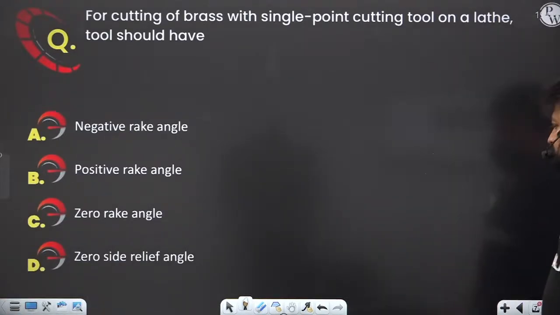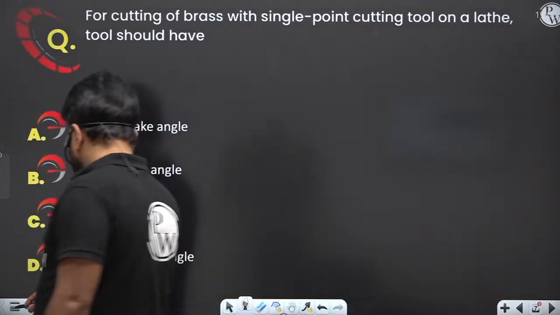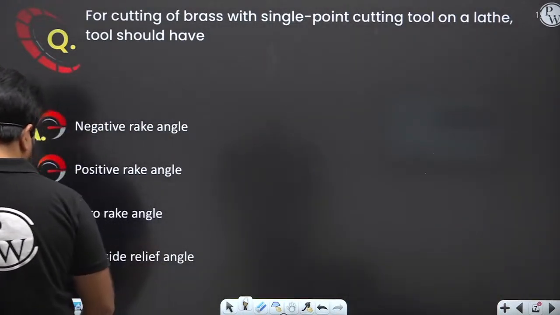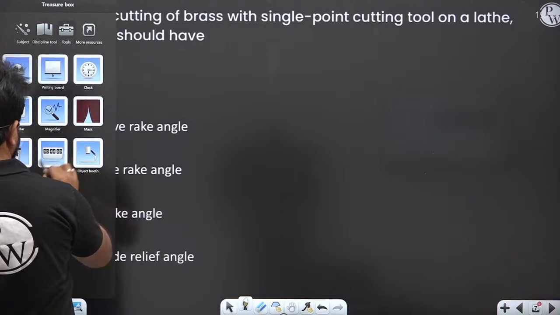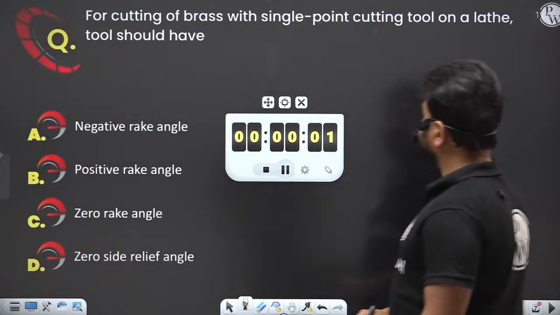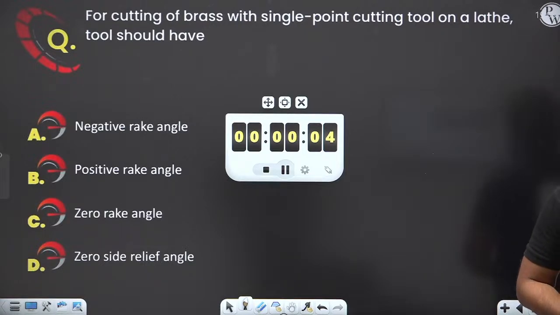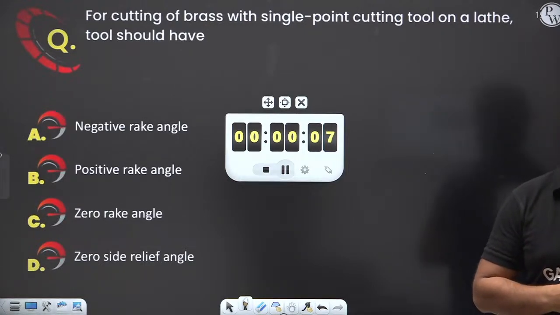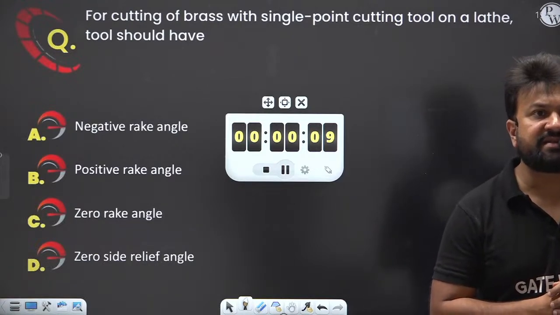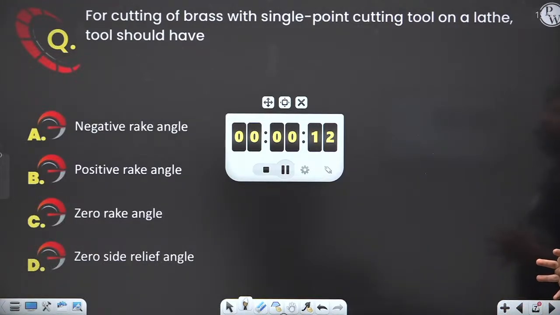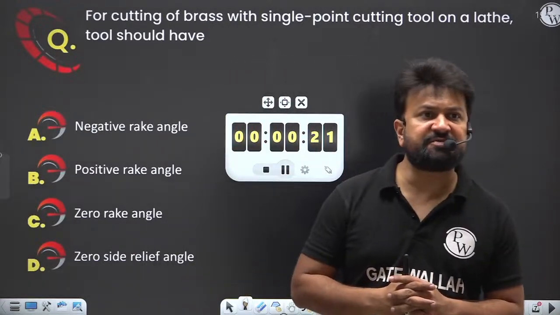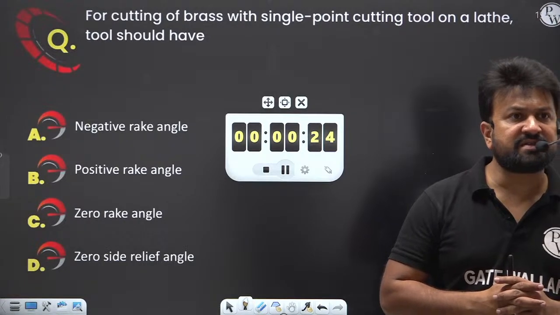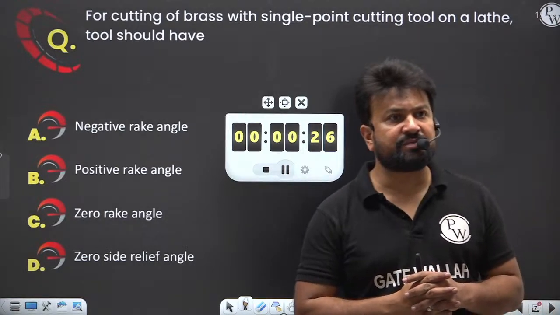My dear students, let me know the answer. I'm starting the clock. Your time starts now. Tell me the answer. Jayesh Patel says option C. The question says: for cutting of brass with a single point cutting tool on a lathe, the tool should have which angle? Jayesh Patel says the option is C. How many of you are saying that the option is C?